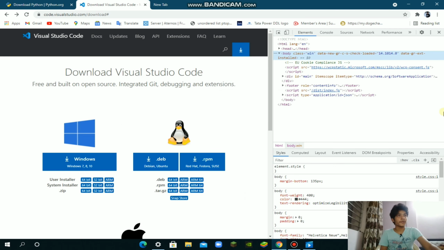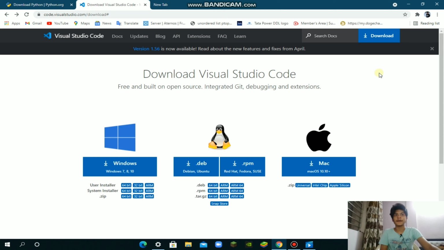Download the Visual Studio Code according to your choice, according to your operating system. My last word was that. Okay, I have a 64-bit PC. Now here comes the question: how to check whether my PC is a 64-bit or a 32-bit PC.